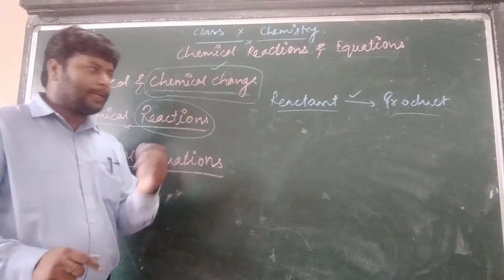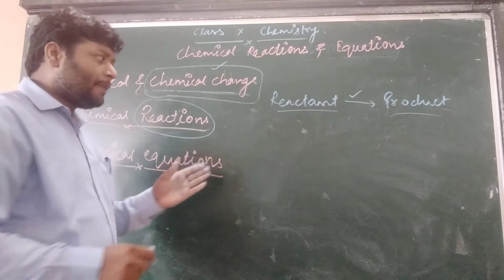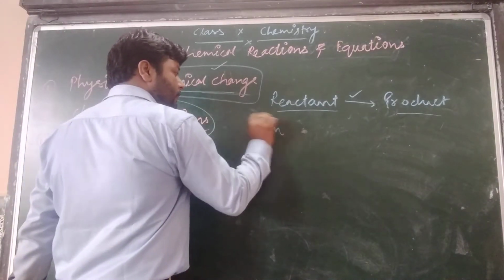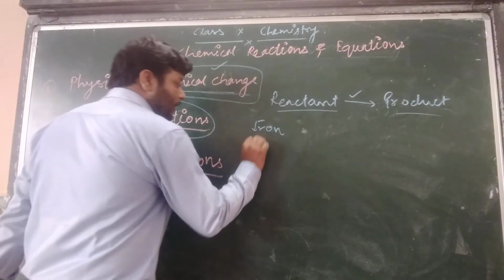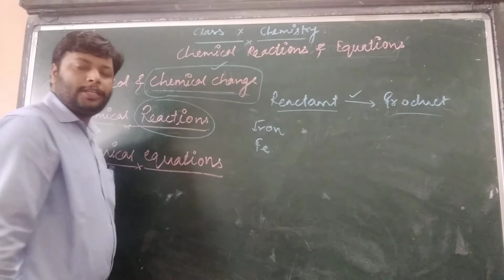Suppose you take the example of rusting of iron again. We have a metal, iron, that has the formula Fe. You already know this formula from class 9th.